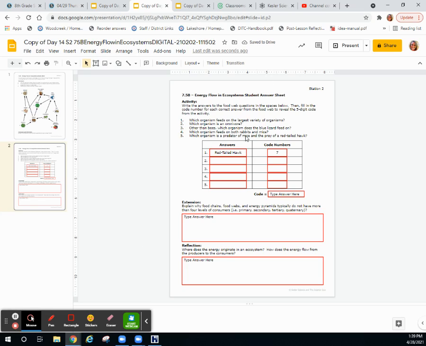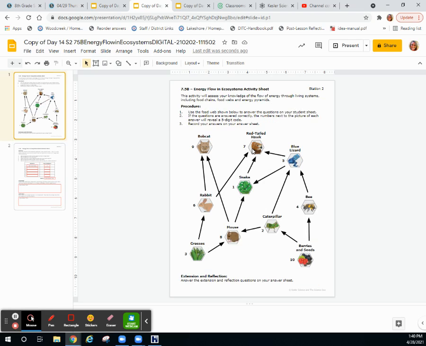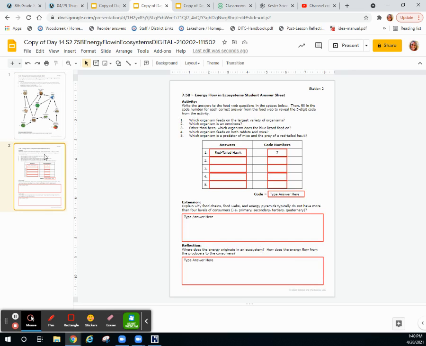So the answer to number 1 was red-tailed hawk, and its code number was 7. I got the code number because it's the number that's right next to the species. I'm going to do another question, question 4. Which organism feeds on both rabbits and mice? So this organism is going to have an arrow pointing from a rabbit and from a mouse.